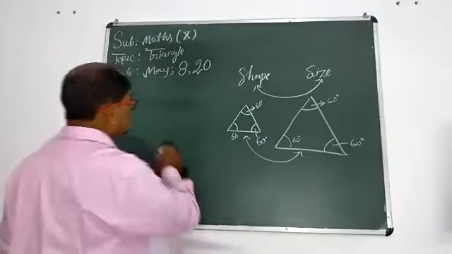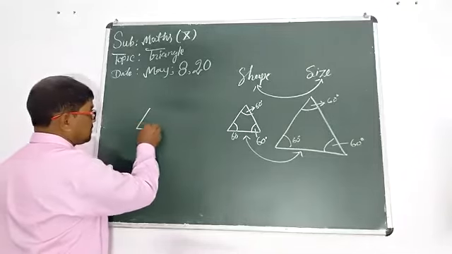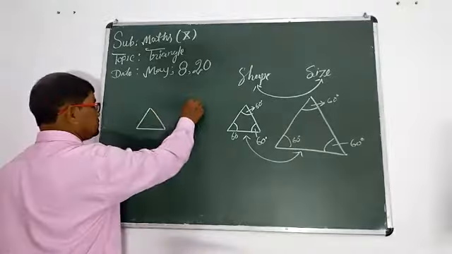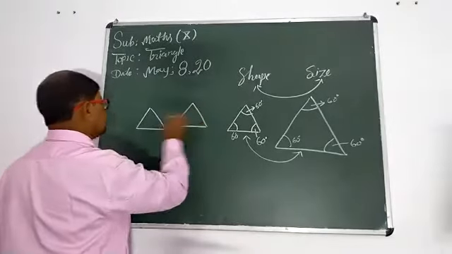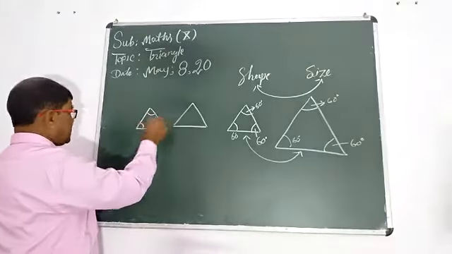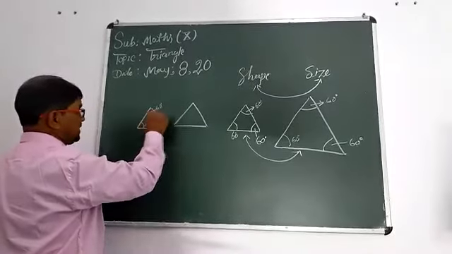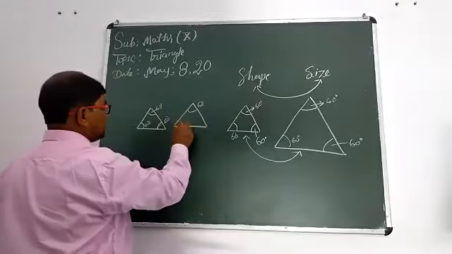Now, we should think about these two triangles. Suppose that these are two triangles, they are equiangular, measuring 60 degrees each.